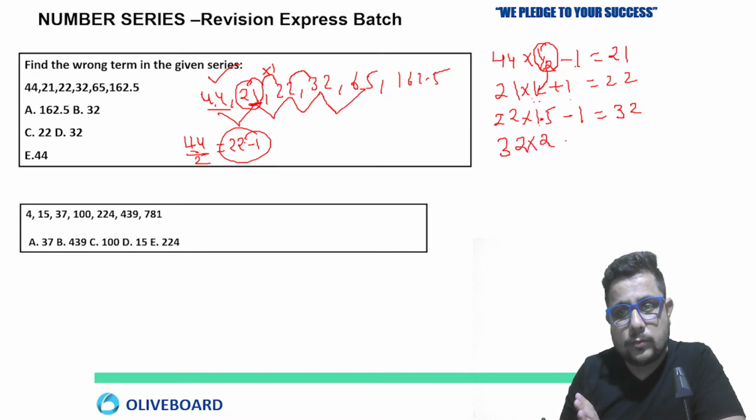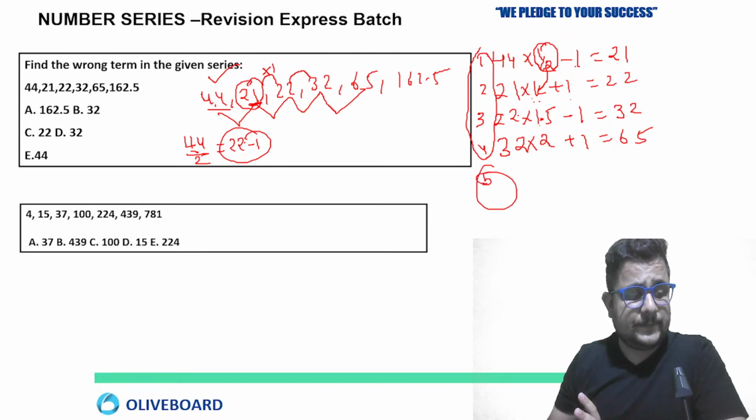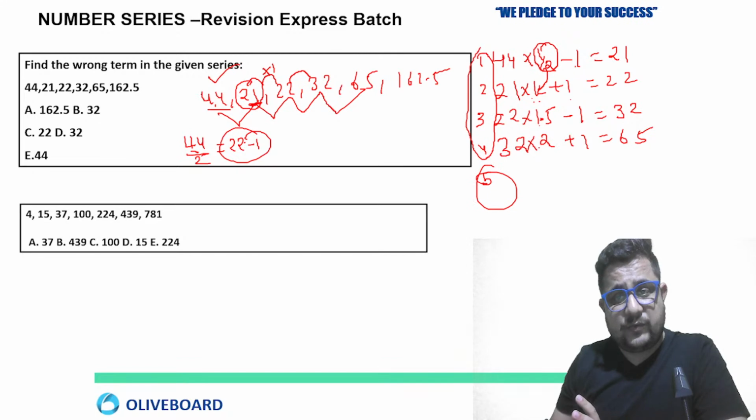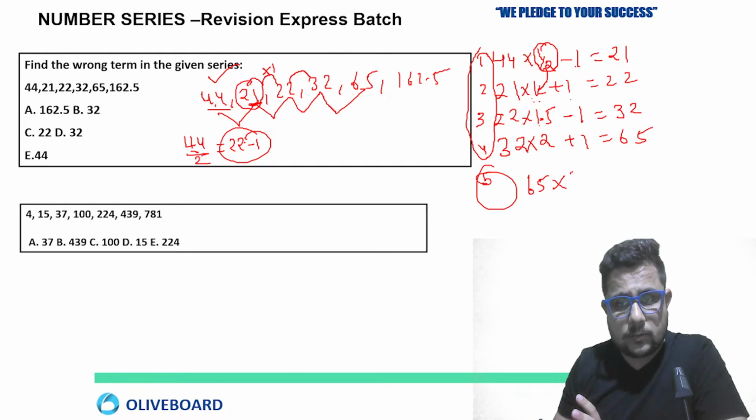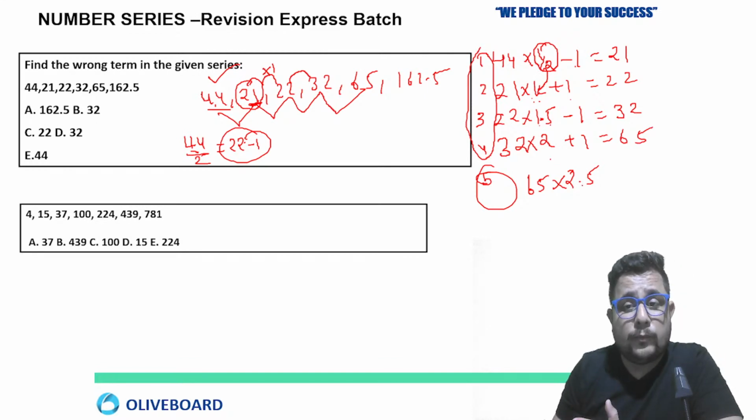Now 32 multiply 2 plus 1, 65. Clear? Now next must be what? Till now, first, second, third, fourth, all the numbers are following the pattern. Now fifth one is what? Fifth one, if we will look out, that is 65 multiply 2.5. Because first we multiply with half, then 1, then 1.5, then 2, then 2 plus 0.5, 2.5 minus 1.